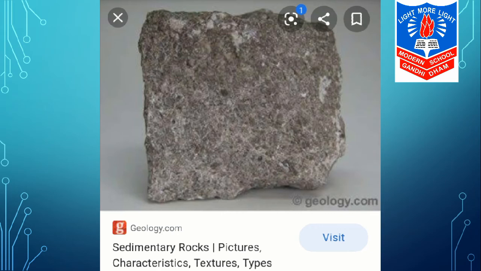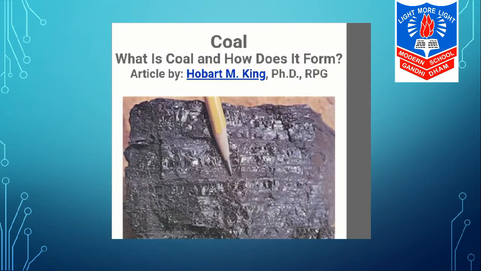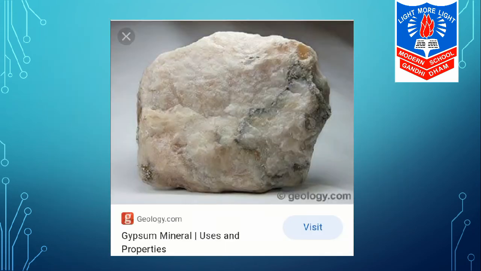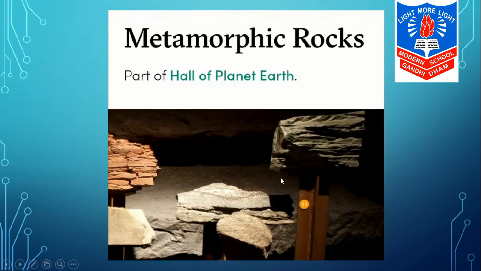Now here you can see pictures of sedimentary rocks. An example is coal. Coal is mainly formed from sedimentary rock. Here is also a picture of coal being formed from sedimentary rock. Another is gypsum. Gypsum is also formed from sedimentary rocks.